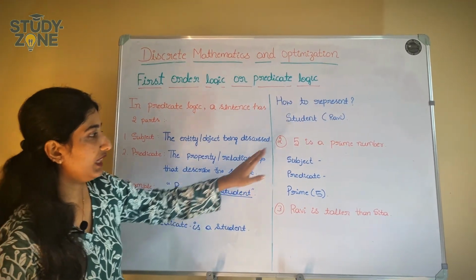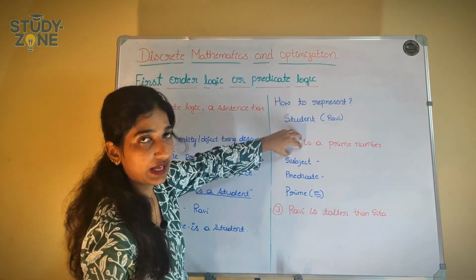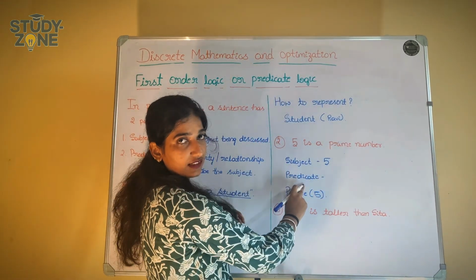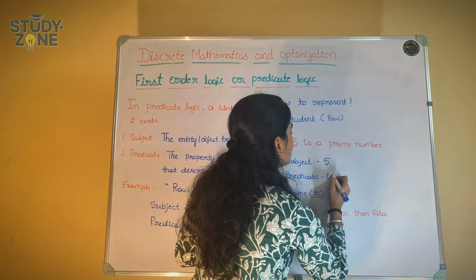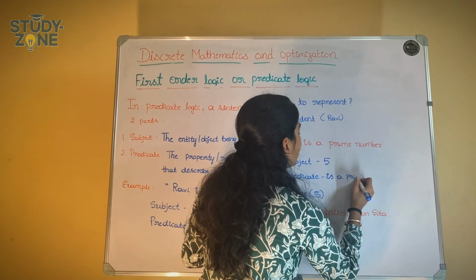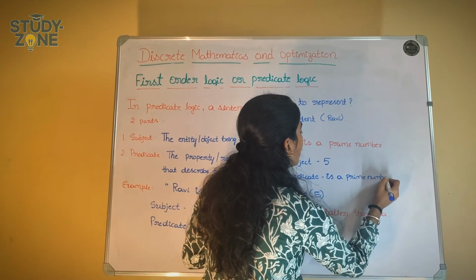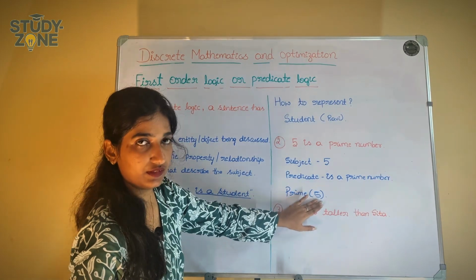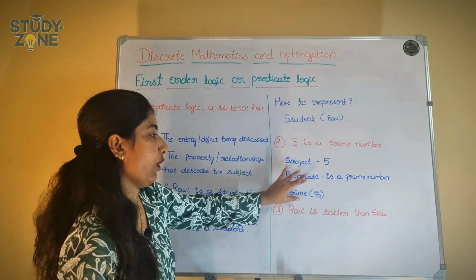So next example, 5 is a prime number. What is subject here? 5, correct? And what is predicate? Predicate is a prime number. So we can represent it as prime of 5. So 5 is a prime number can be represented as prime of 5.